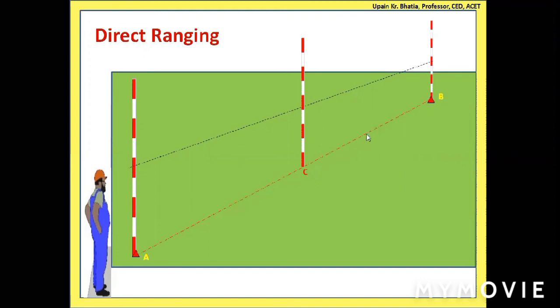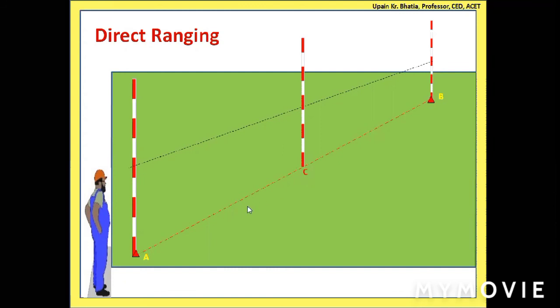So this red dotted line, actually it is not there, okay? But with this procedure, you have fixed a point C, which is exactly along AB. So in this manner, you can have other points also, wherever you want. So intermediate points can be fixed. So this is one ranging, meaning locating one point, that is point C.